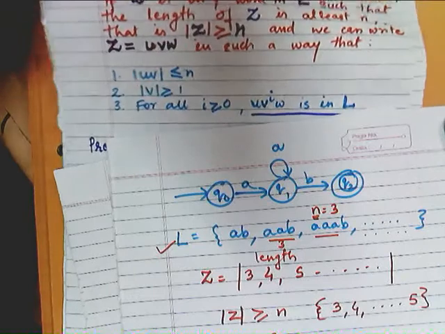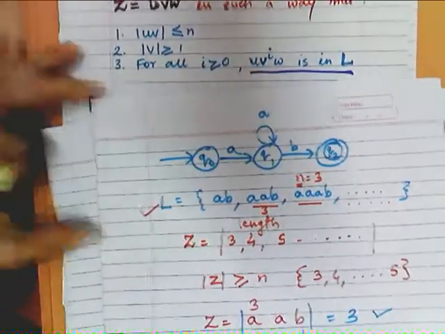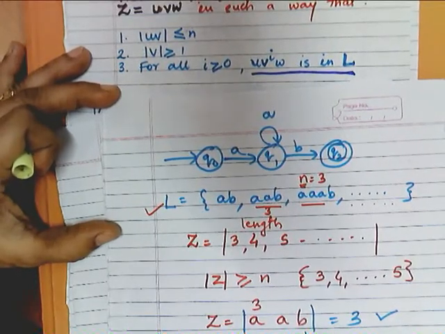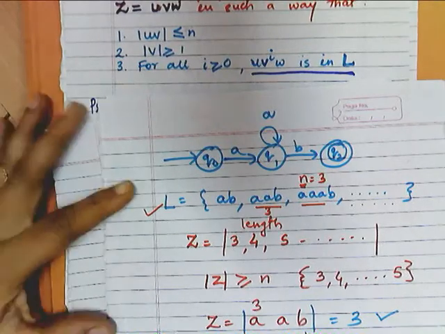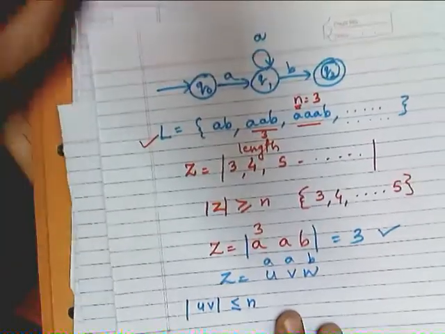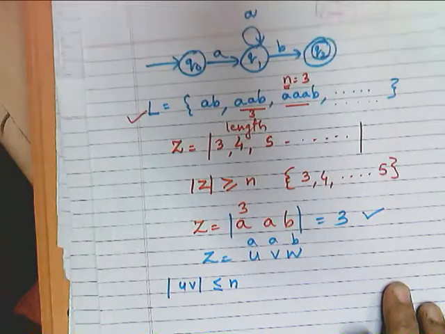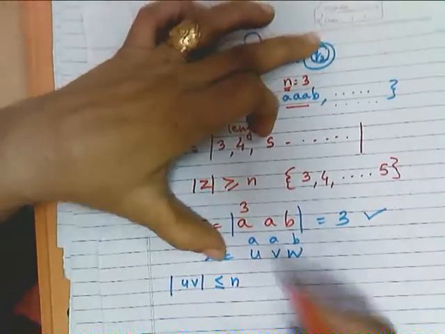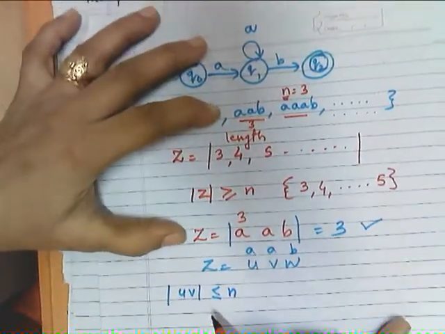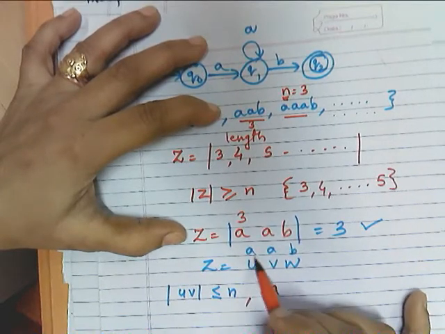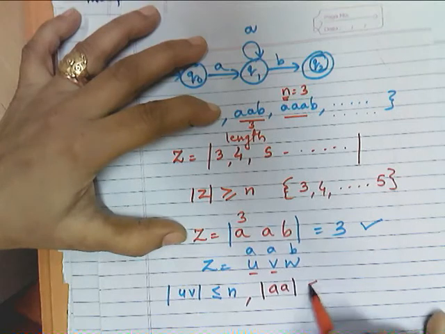Now our statement is not over. It must be in such a way that the length of UV is less than or equal to n. This is a condition which needs to be satisfied. The very first condition is that the length of UV should be at most n.